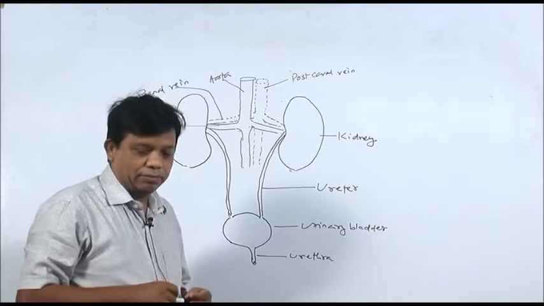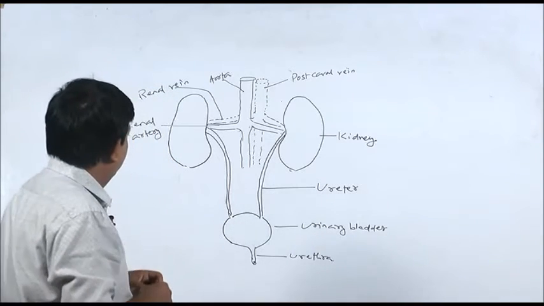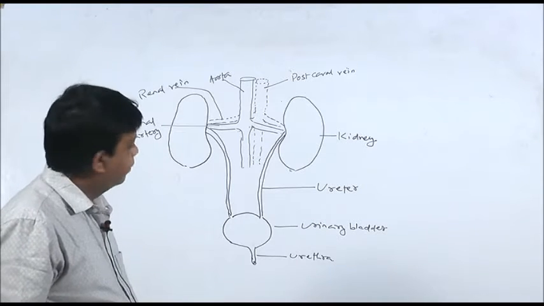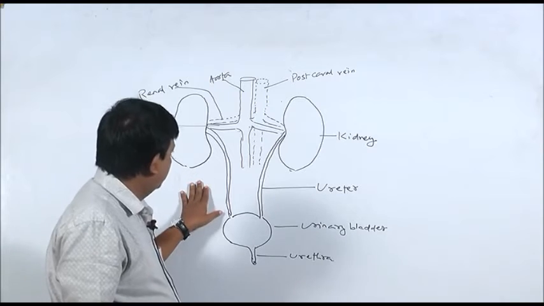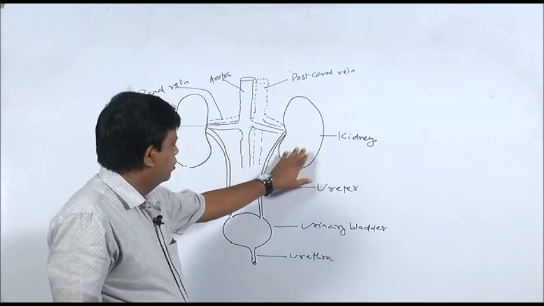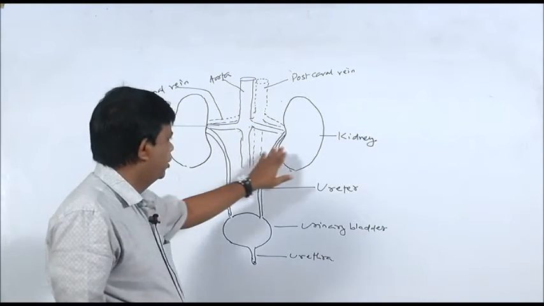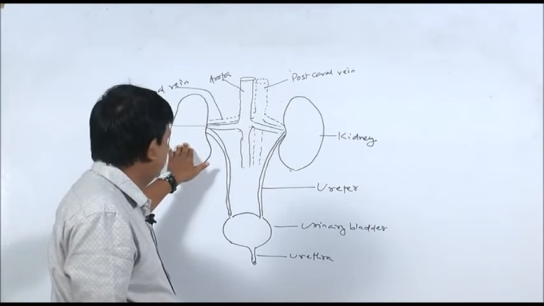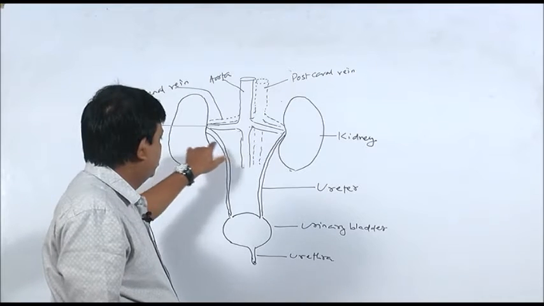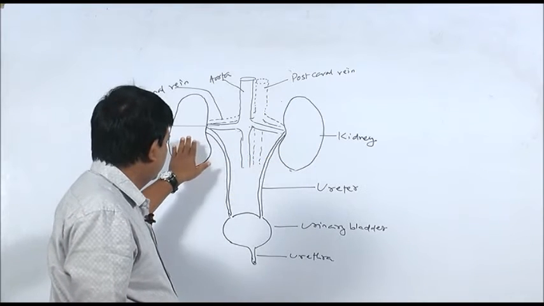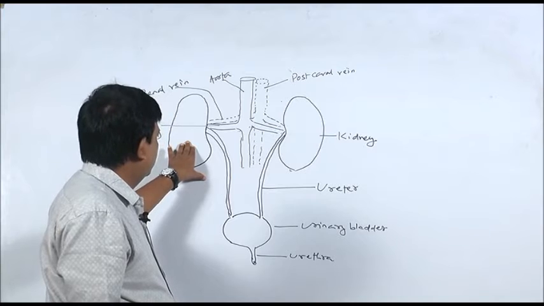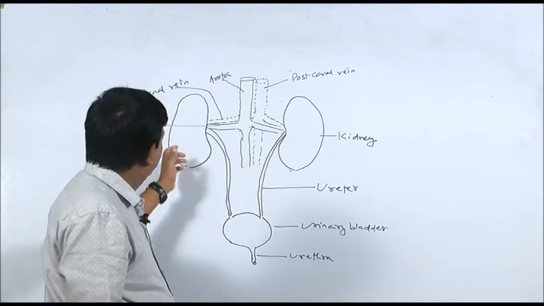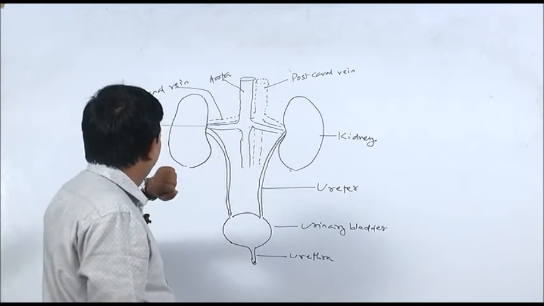So this diagram here shows the excretory system of human beings. You can see here there are a pair of kidneys. Two kidneys are there. These are the chief excretory organs in human beings. These kidneys are bean-shaped structures. They are located in the lower abdominal cavity towards the back.